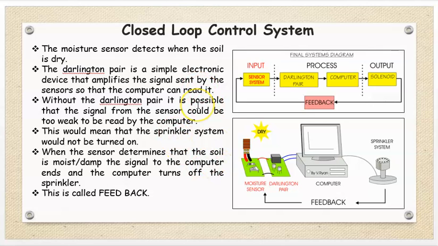Another example of closed loop control system, we can say that in mechanical engineering, that is computer numeric control machine, that is CNC machines, which are there in our workshop. Now you know that suppose a bar is there of 100 mm diameter, we have to reduce that bar to the 50 mm diameter. Now we have to make some program, we have to feed that program into the machine.